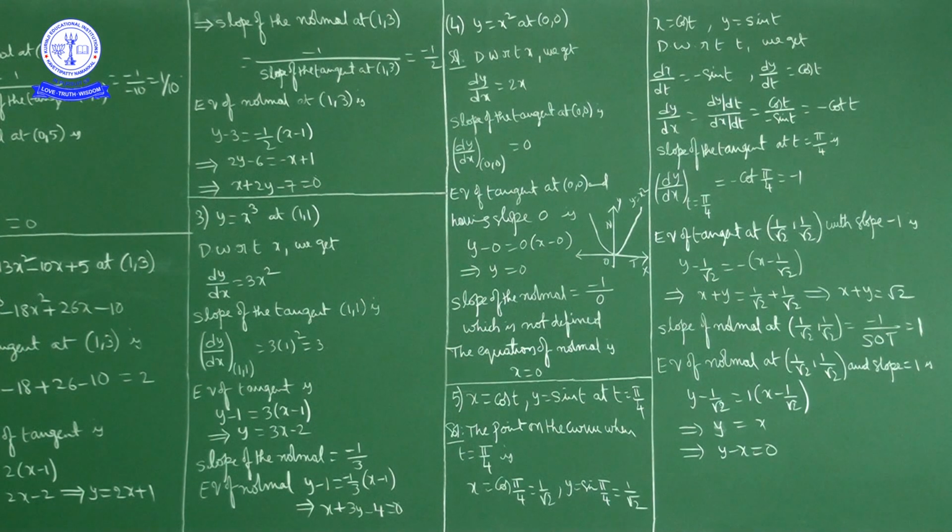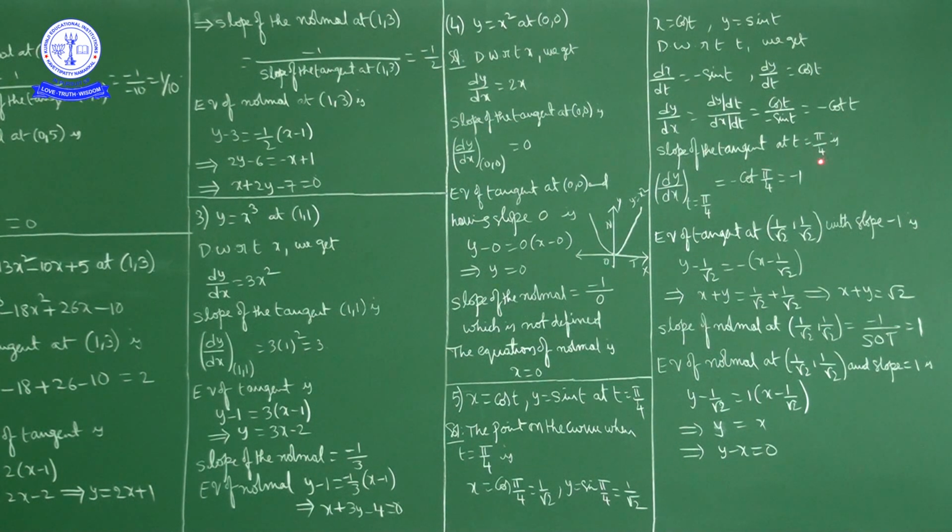Okay. Now here it is given in parametric form, x in terms of t, y in terms of t. Now dy by dx is dy by dt upon dx by dt. Okay. Now x is equal to cos t, y is equal to sin t. Differentiate with respect to t, what we get? Dx by dt equal to cos t differentiation, minus sin t; dy by dt, sin t differentiation, cos t. So dy by dx is equal to dy by dt upon dx by dt, cos t upon minus sin t, nothing but minus cot t.